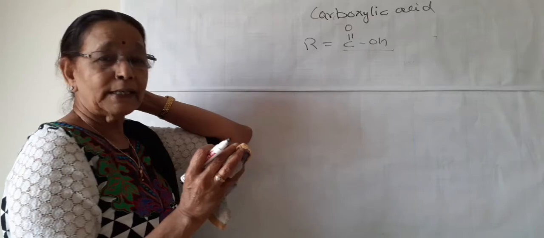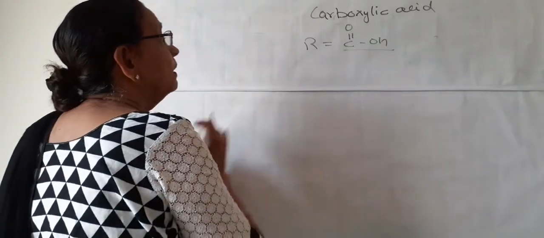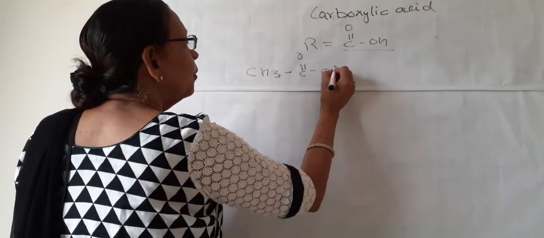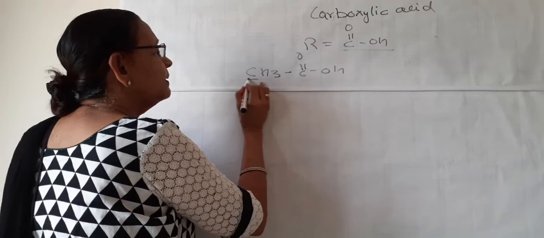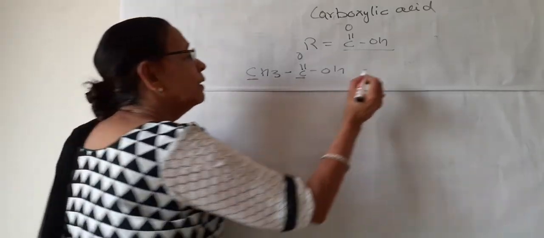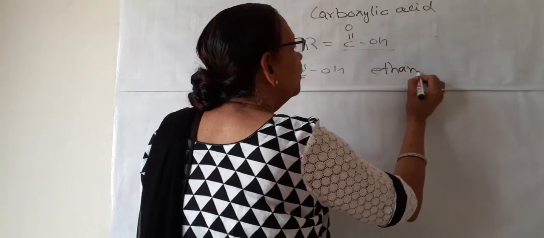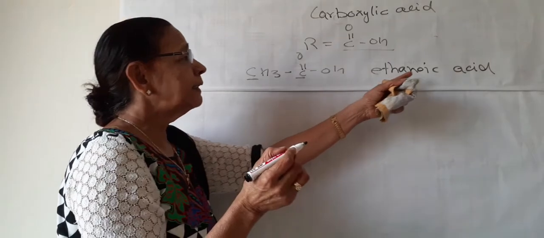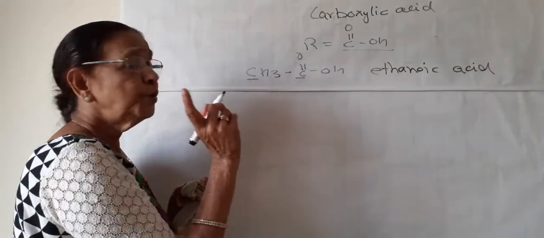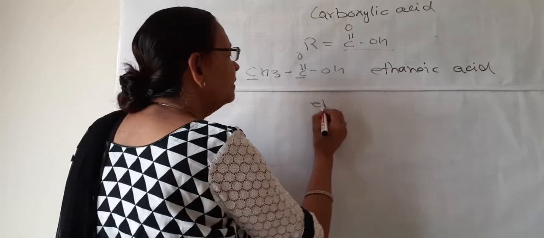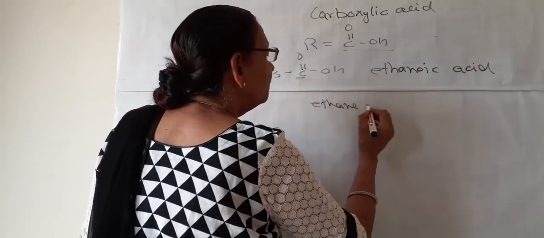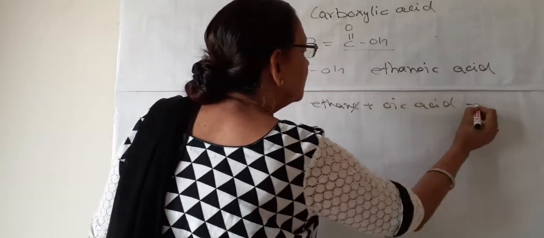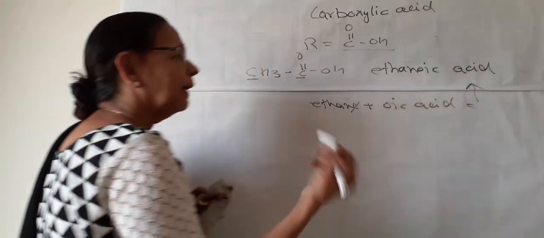Now if I am writing CH3 C double bond OOH, so what should be the name? This has 1 and 2 carbon. So it should be ethanoic acid and not methanoic acid. It is ethanoic acid. 1 plus 1, 2. 2 means eth. How will we write? Ethane plus oic acid. E is cancelled. So it will be ethanoic acid.